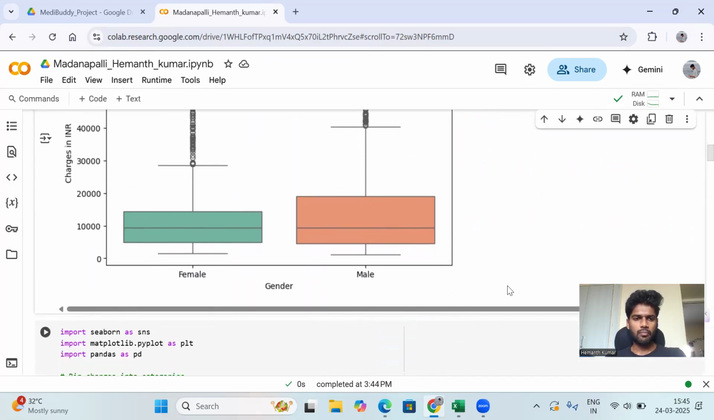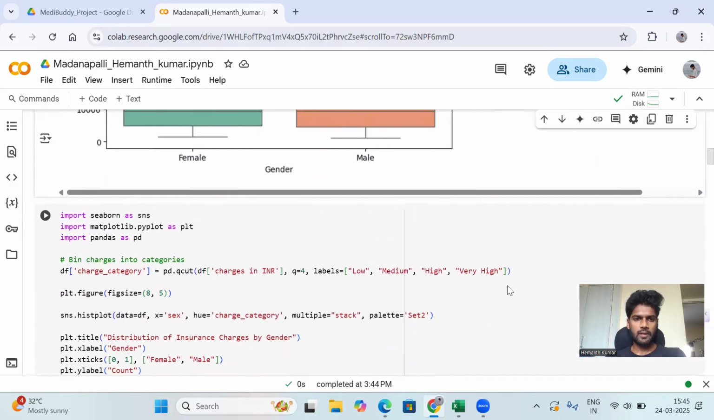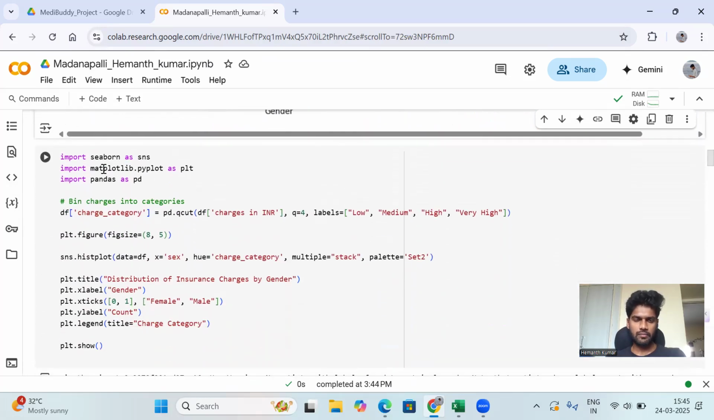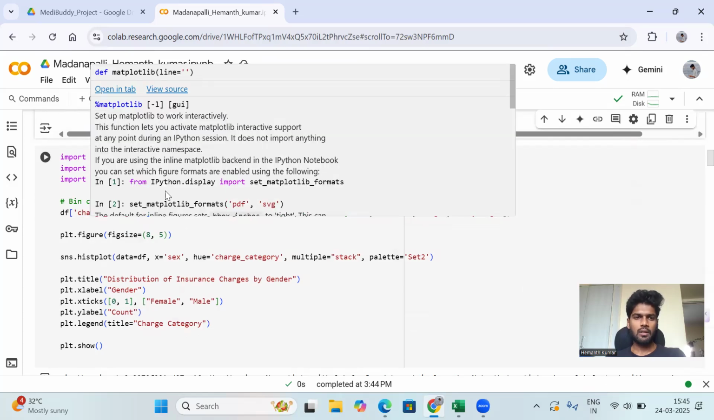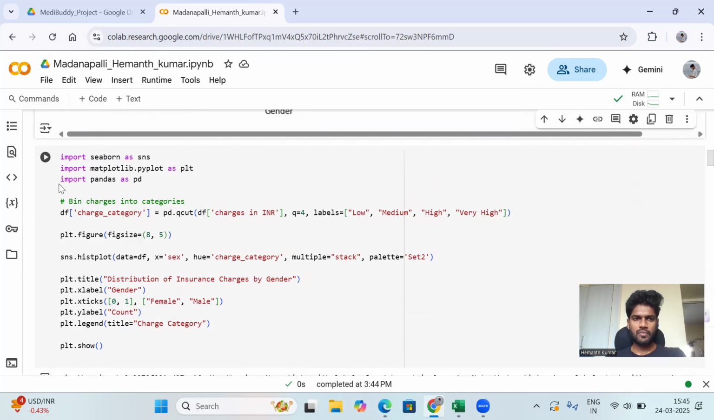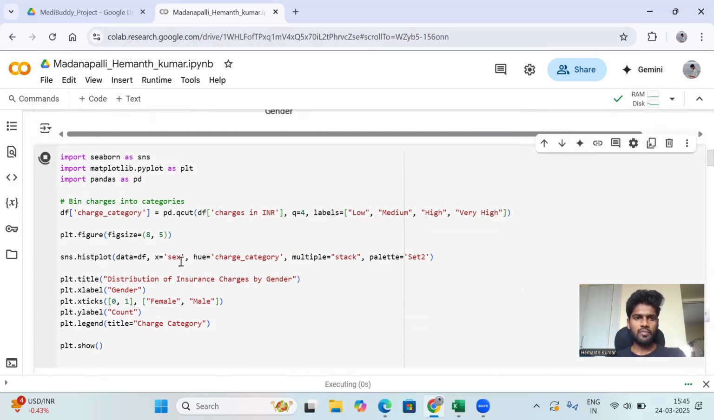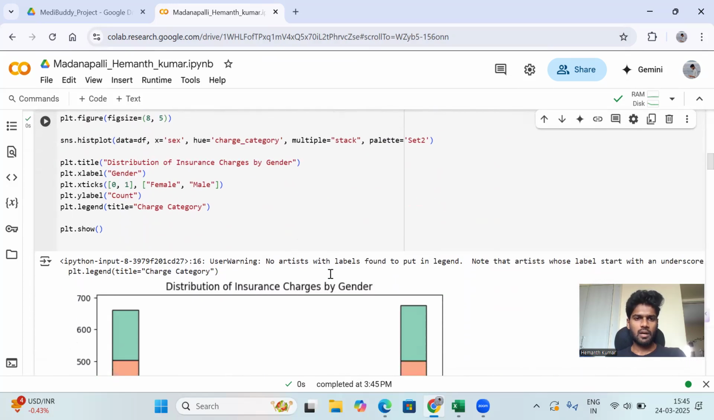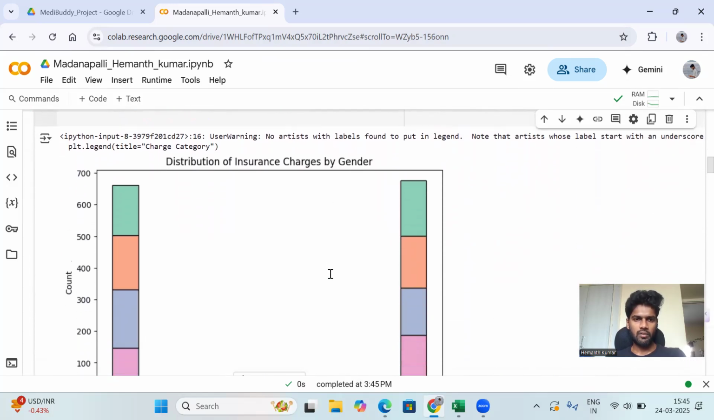After getting this graph, I'm going to execute the second set of libraries. These are a few more libraries I'm using: Seaborn, Matplotlib, and Pandas. I'm using these libraries for one more graph. Okay, let me execute this. After executing this, I'm getting one more graph.